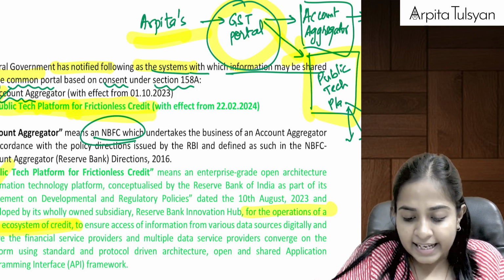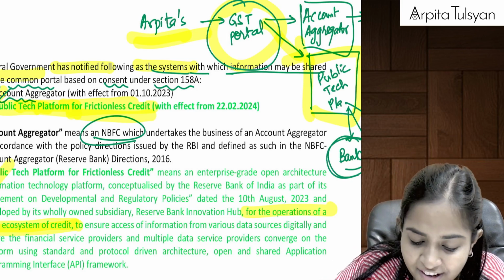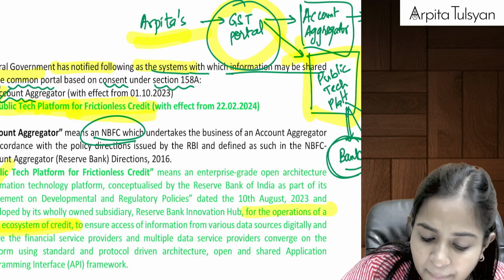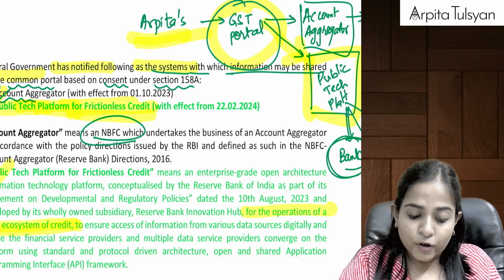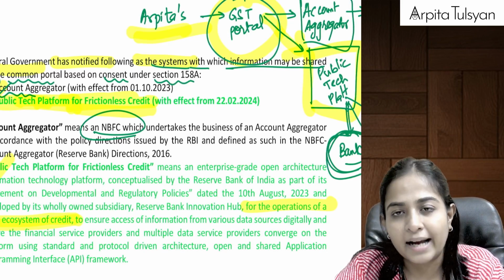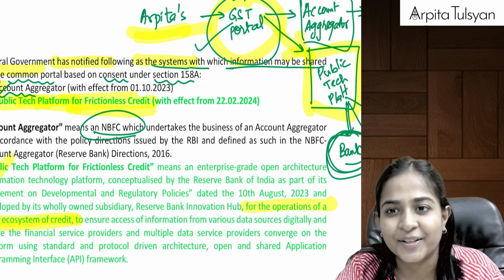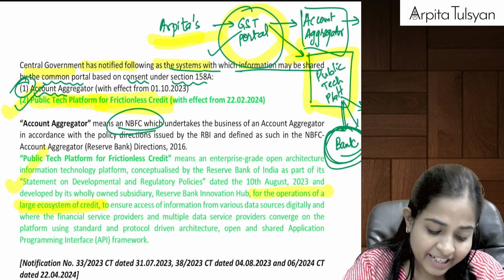Let's say there is a particular bank which wanted information about me. The bank fetched my information through this public tech platform. So because of this, my data is given to this particular bank through the public tech platform, and it is also authorized information.